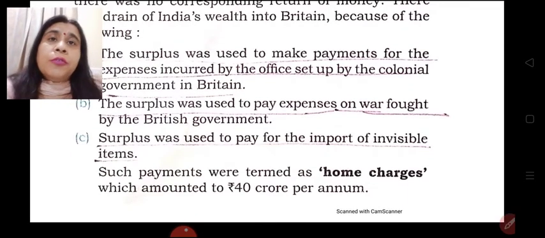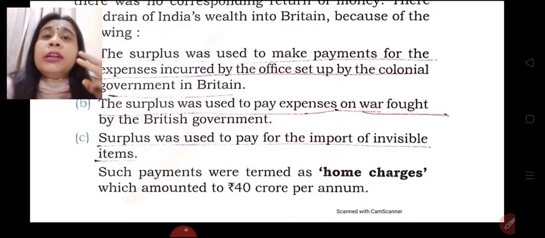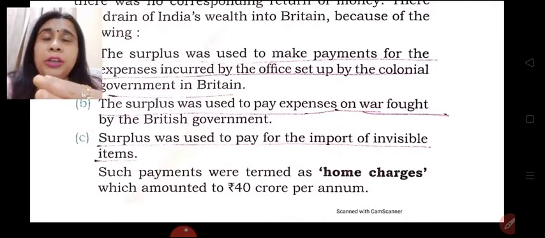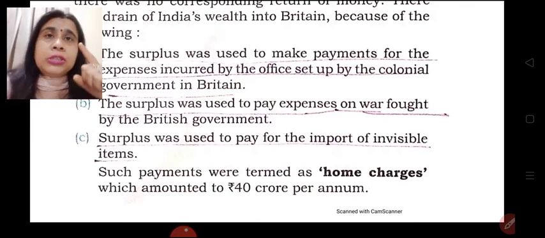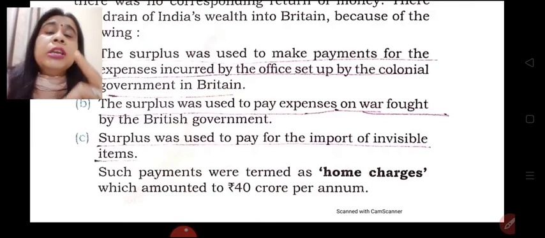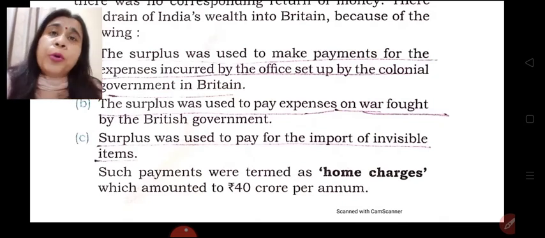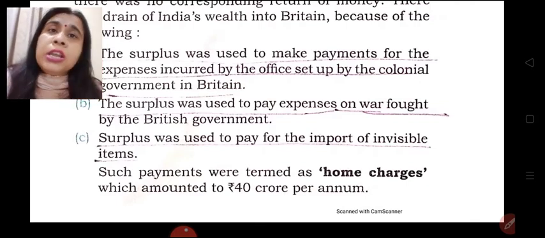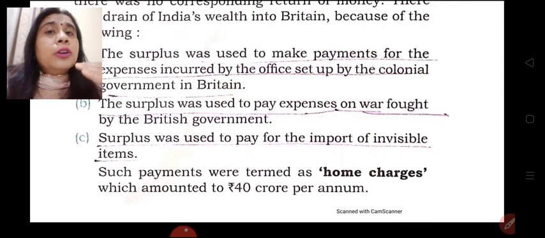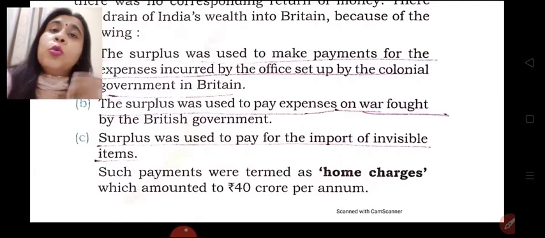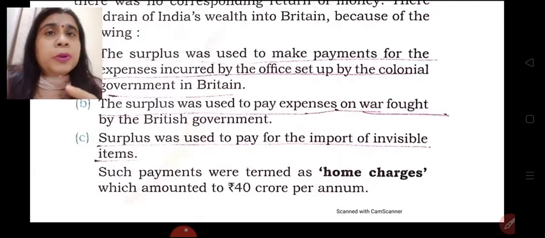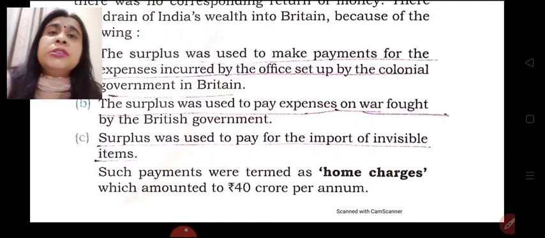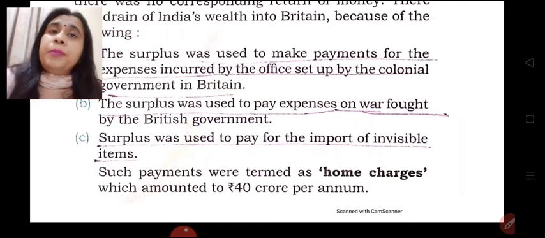So this way, from this video, we conclude that the trade practices followed by Britain, the Britishers followed the discriminatory tariff policy, they converted our country to a mere exporter of raw material and importer of finished products. Even though surplus trade was taking place and we were earning enough profits, these profits were not used for the development of our nation. These profits were used for their own benefits, for defense purposes, for war purposes, for administrative purposes, but not for the development of our nation.